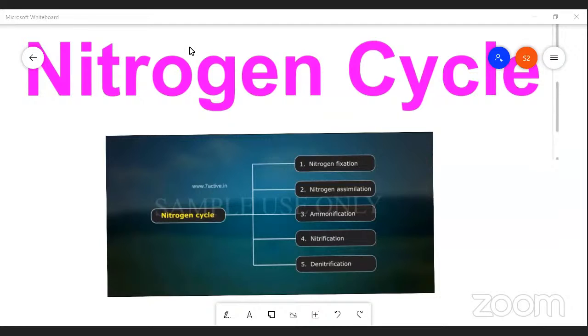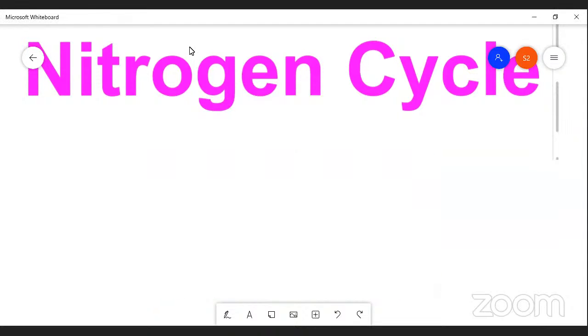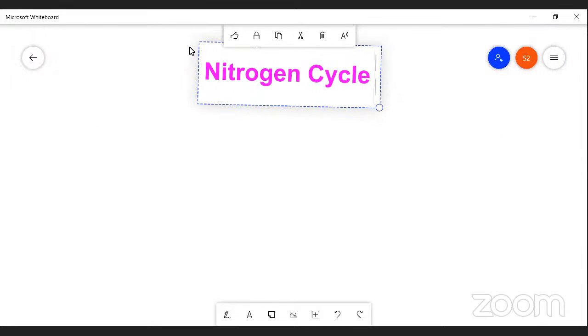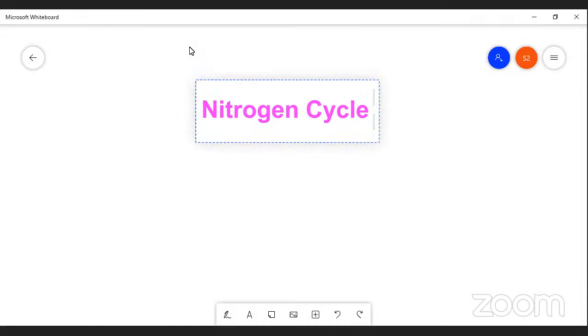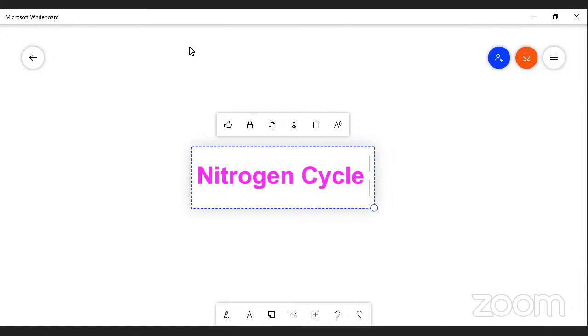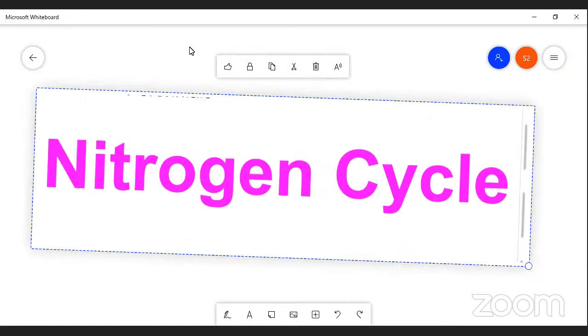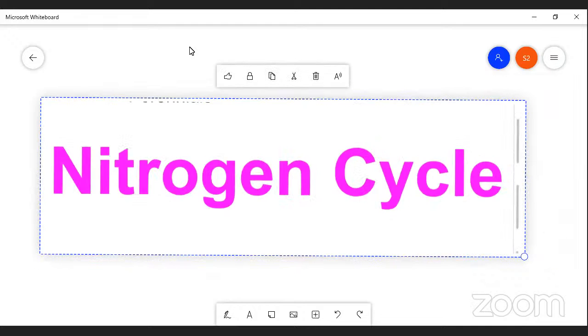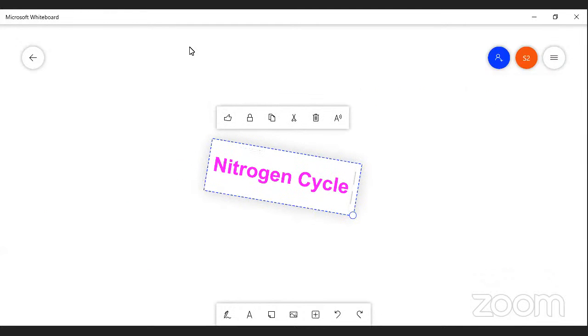Today we are going to discuss the nitrogen cycle. My dear students, nitrogen cycle is one of the biogeochemical cycles. It's a kind of biogeochemical cycle.